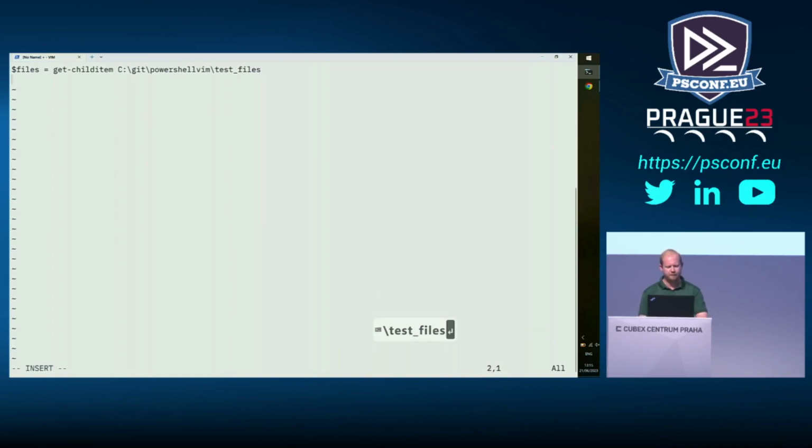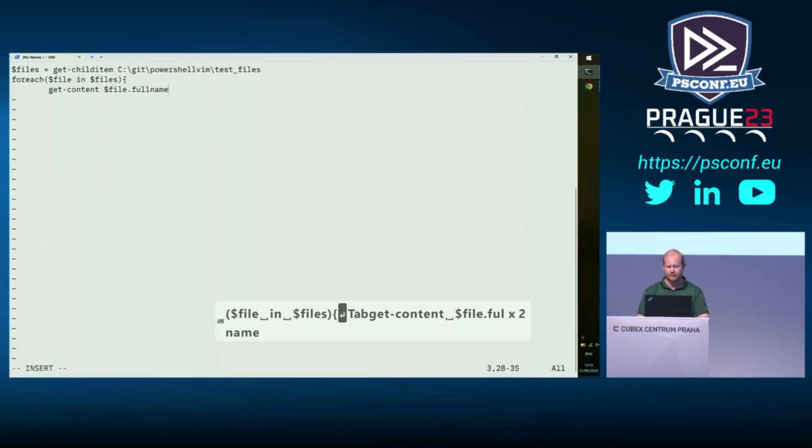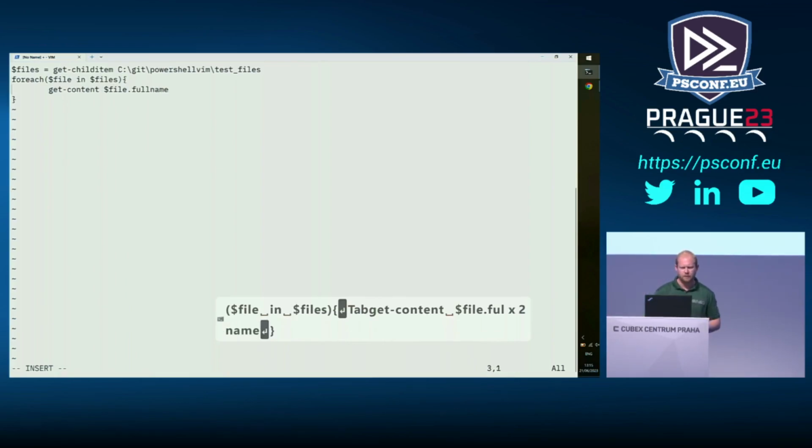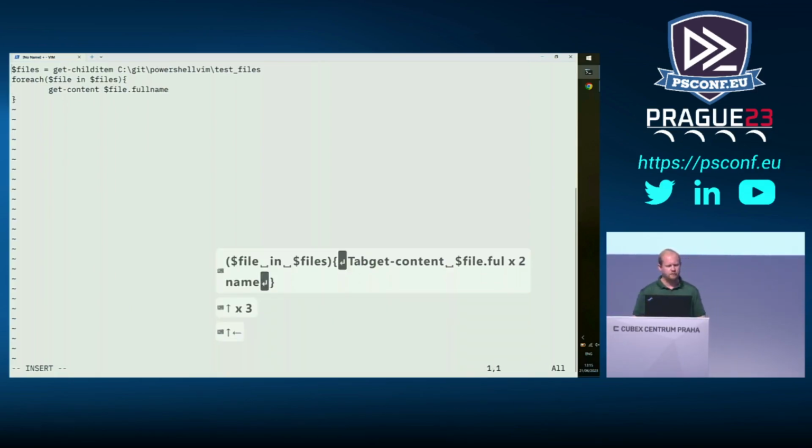Okay, and then for each file in files, we'll do get-content $file.fullname. We're just going to print out the content of those files. Cool. Come out of insert mode.